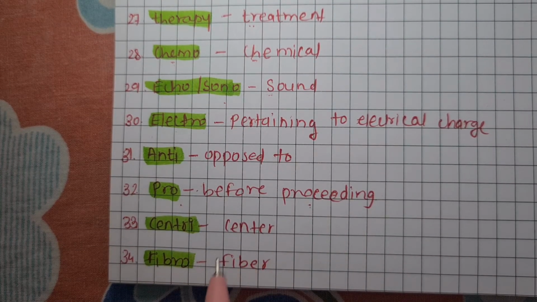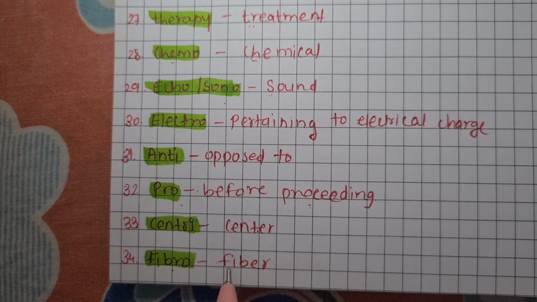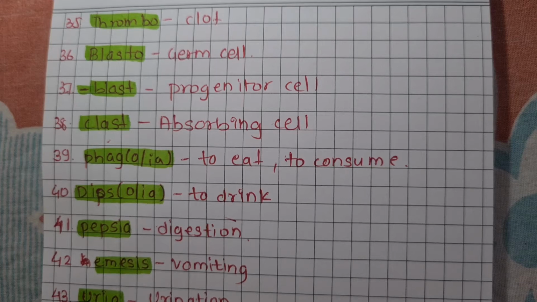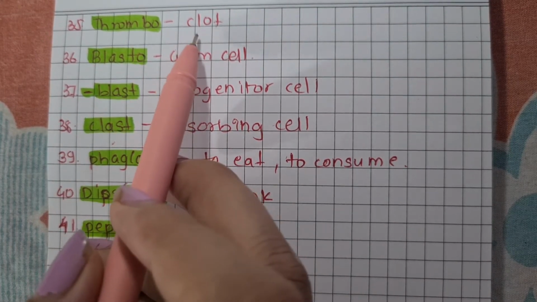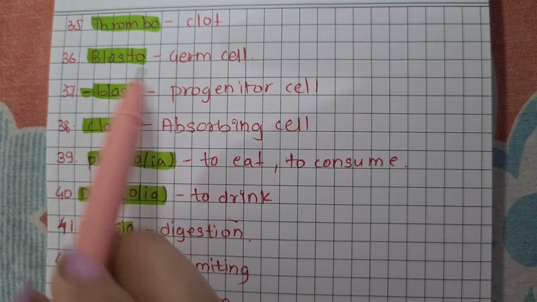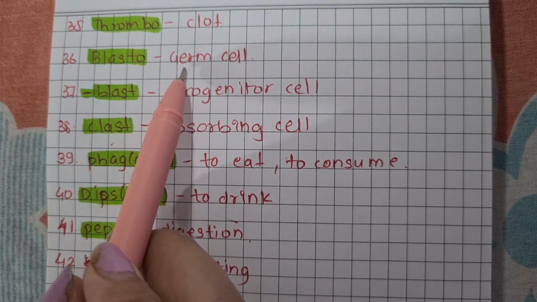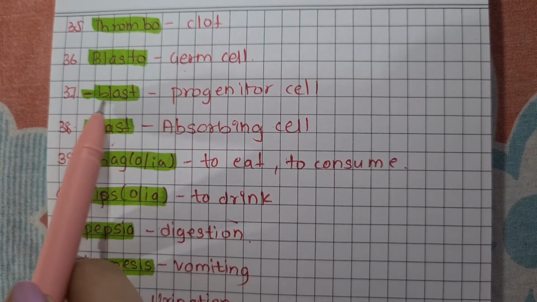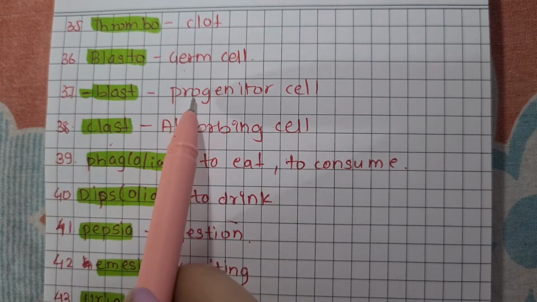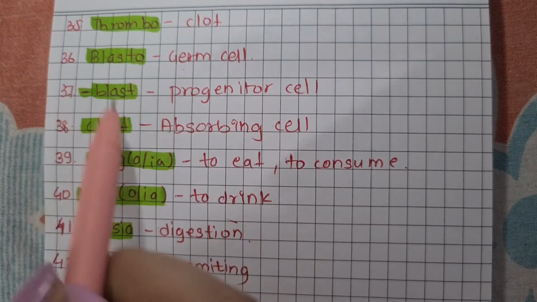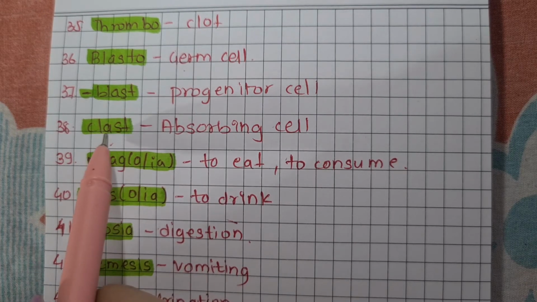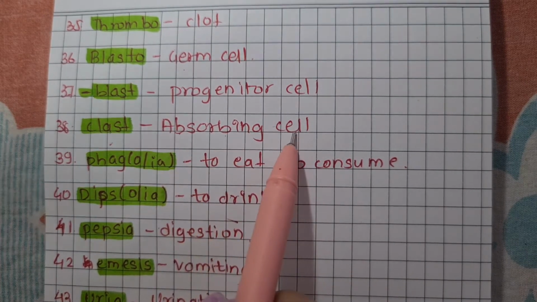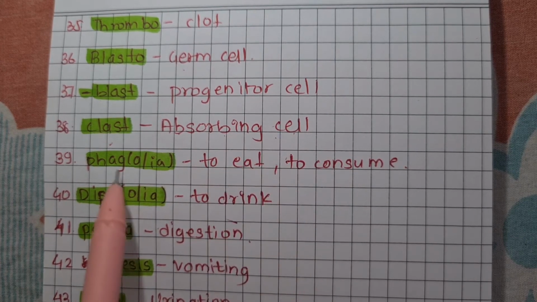Then centri, that is center, for example centrifuge. Then fibro, that is fiber, for example fibroblast. Thrombo, that is clot, for example thrombocytes. Blasto, germ cell, for example blastocyte. Blast, suffix, that is progenitor cell, for example fibroblast. Clast, that is absorbing cell, for example osteoclast.